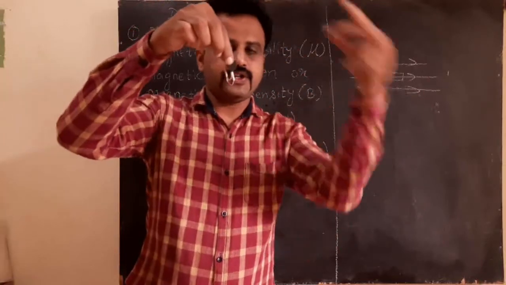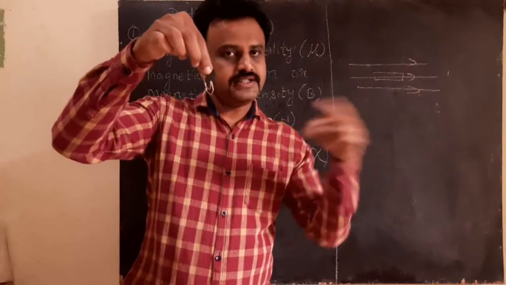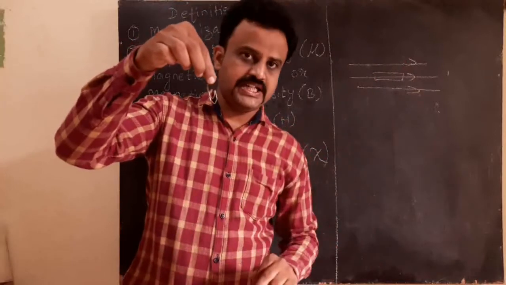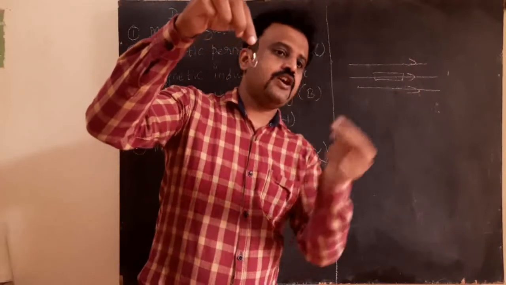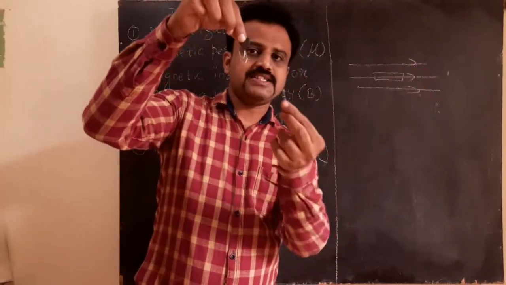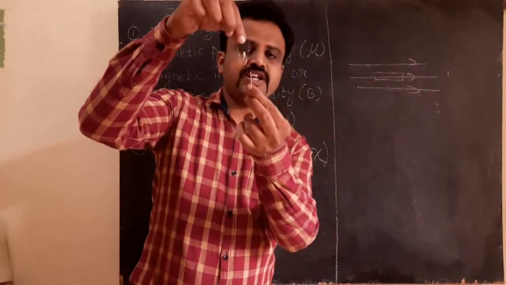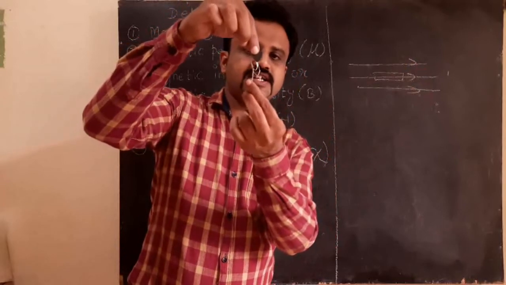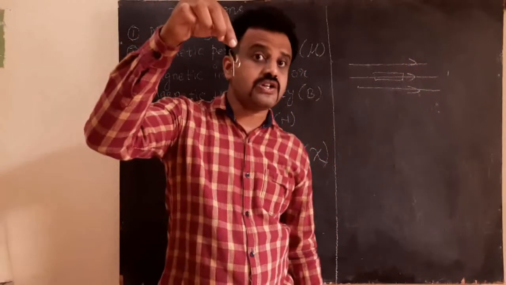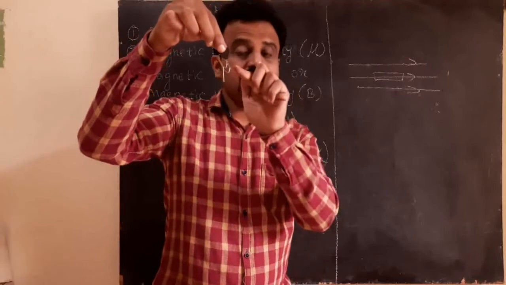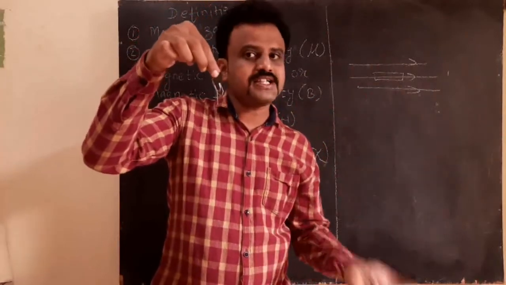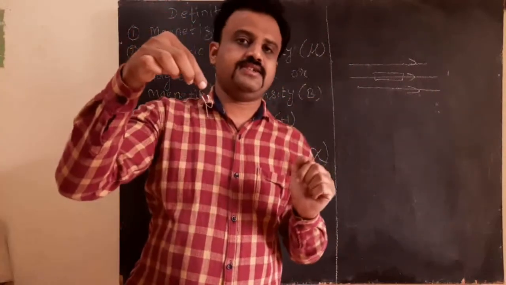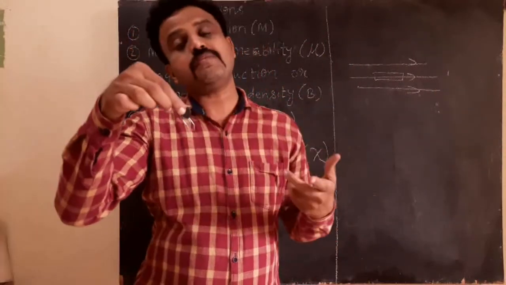The magnet has produced a magnetic field. In that magnetic field you have brought the steel material. The steel material has got magnetized. Now when I bring this pin very close to the steel material, the steel material is attracting this pin also. That means the steel material has got magnetized. How has it got magnetized? Because of the magnet.